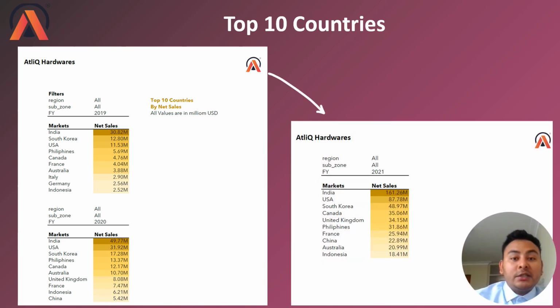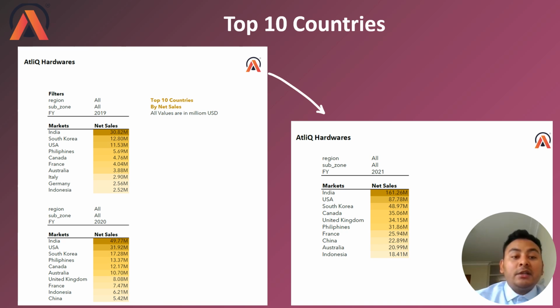Here you can see the top 10 countries based on net sales, and also they have been split based on the fiscal year. In fiscal year 2019, you can see India as the top country, and also in 2020 and 2021 you can see India as the top market.